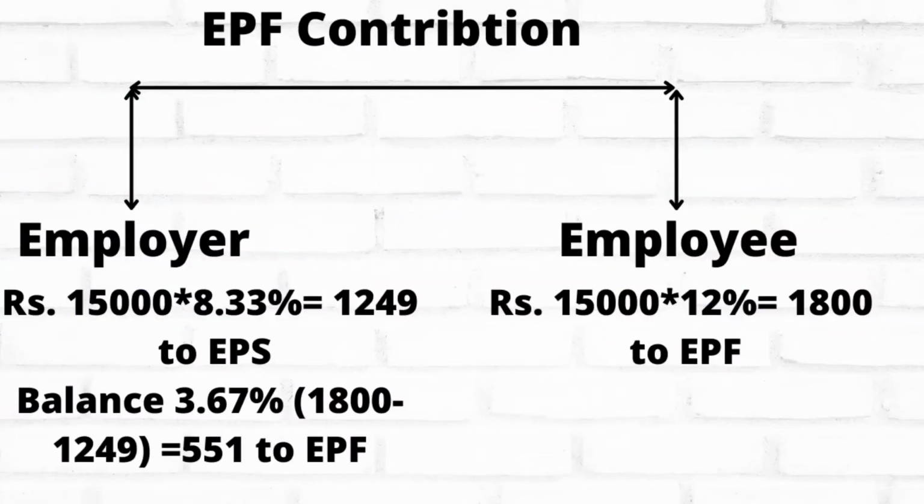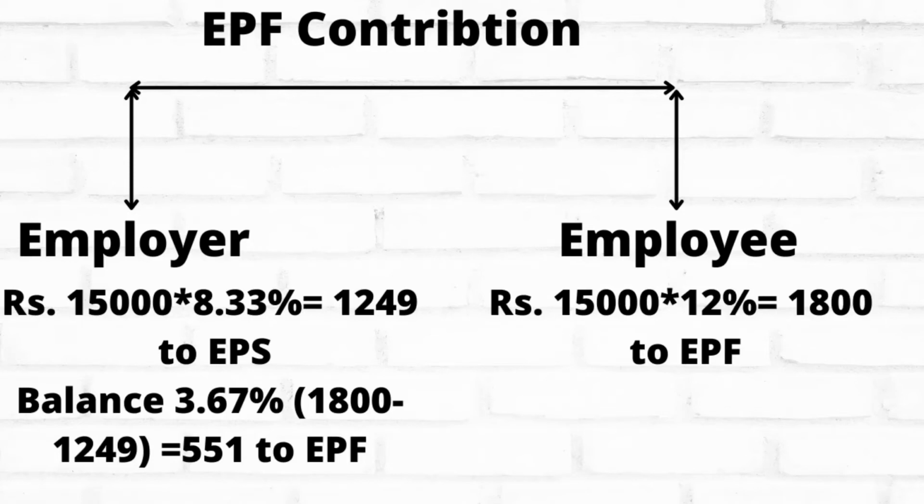So based on our previous example, we will calculate EPF. Coming to the right side, that is employee contribution. Our salary including basic salary plus dearness allowance is 15,000. So on that 15,000 we have to apply 12%. So 1,800 will be contributed to the EPF in case of employee, and in case of employer, on 15,000, 8.33%, that is 1,249, is contributed to the employee pension scheme, and the balance 3.67%, that is 551, will be contributed to the employee provident fund.